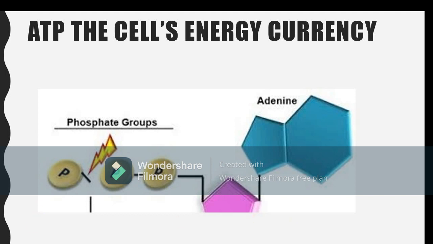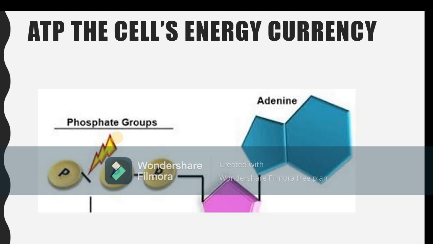Coming to the structure, you can see in this figure that each ATP molecule has 3 subunits. Number 1 is adenine, a double ringed nitrogenous base. Then a ribose, a 5 carbon sugar, is present here. Then 3 phosphate groups in a linear, straight chain are present. If one of the phosphate groups is removed, it gets converted into ADP, and if the phosphate is added over here, it is called ATP. When one phosphate is removed from here, energy is released. So the ability of ATP to store and release energy is due to its molecular structure.